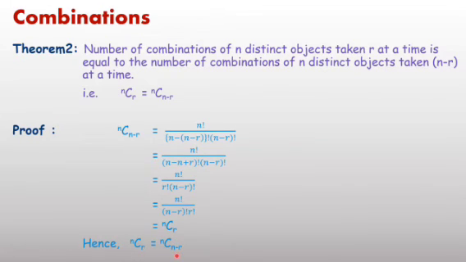If required, if anyone asks what is the value of 7C5, 7C5 equals 7C(7 minus 5), which means 7C2. So 7C5 equals 7C2. 10C4 equals 10C6. 9C3 equals 9C6. In this pattern, it is easy to calculate if one value is given.